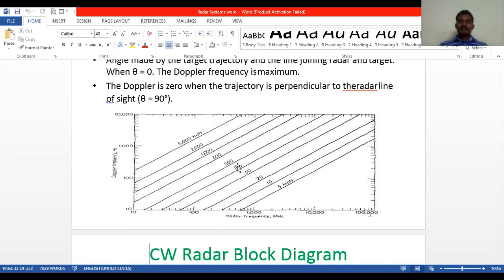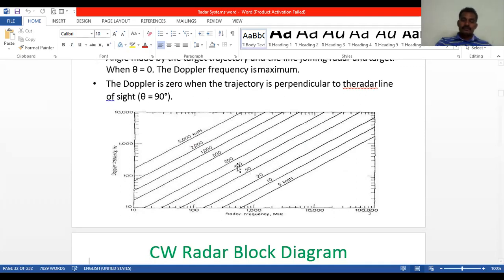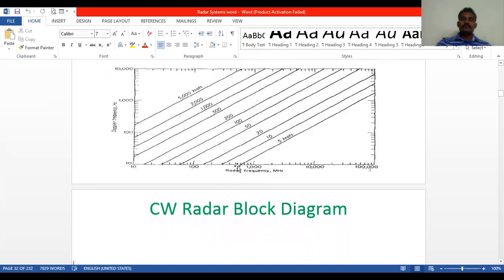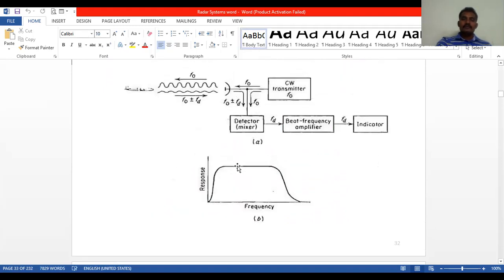Next, coming to the continuous wave radar, also called CW radar. Coming to the block diagram, it is like this.